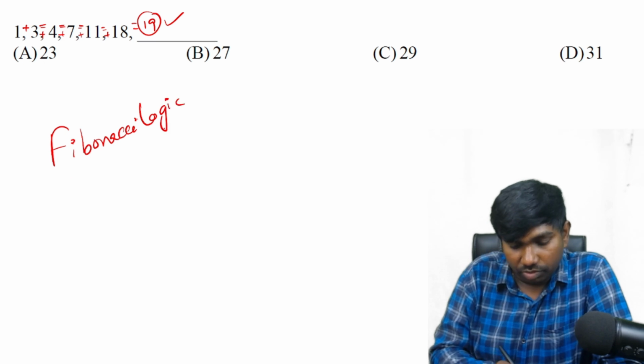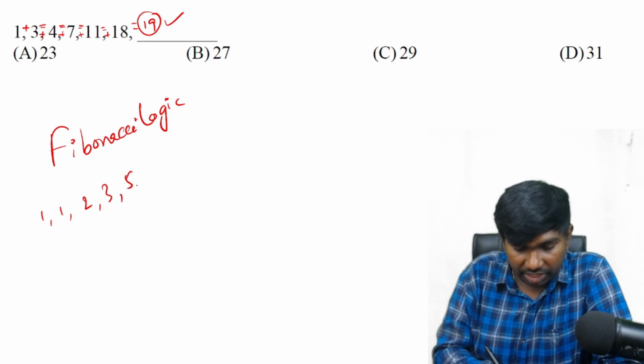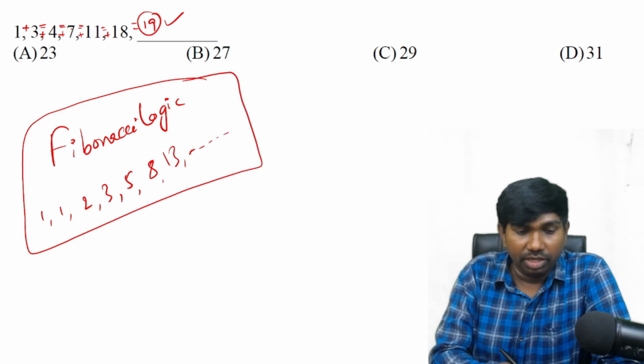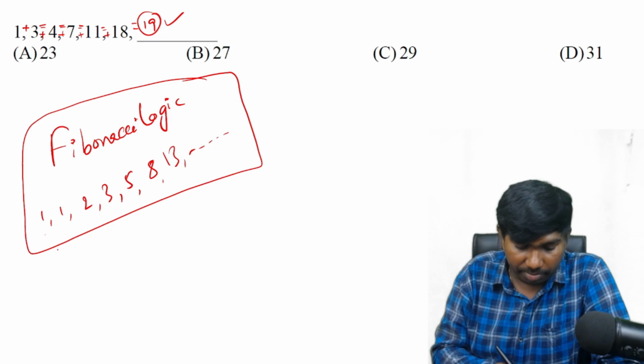What is the Fibonacci series? 1, then 1, 1 plus 1 is 2, 1 plus 2 is 3, 2 plus 3 is 5, 3 plus 5 is 8, then 13 and so on. So this is the Fibonacci series, but here it is following Fibonacci logic. It means the sum of two successive numbers is the third number.